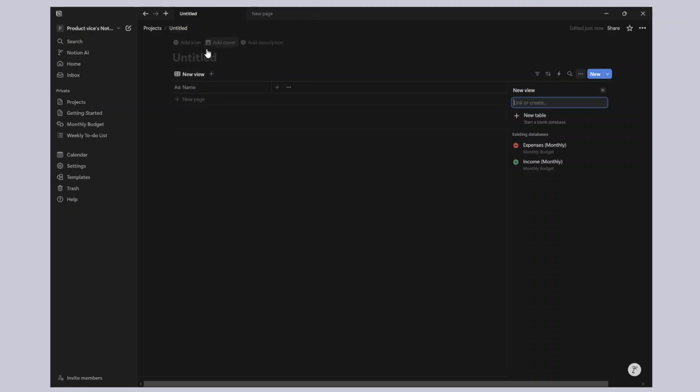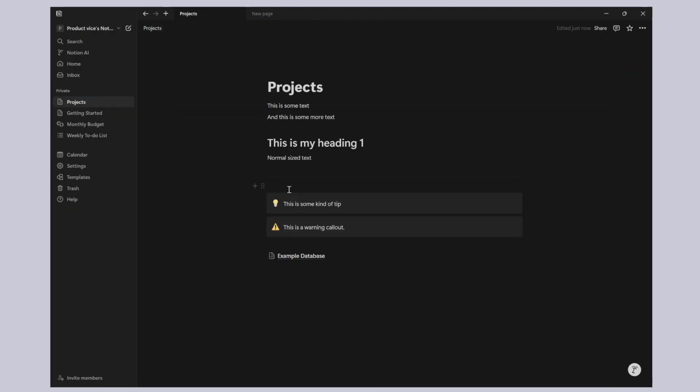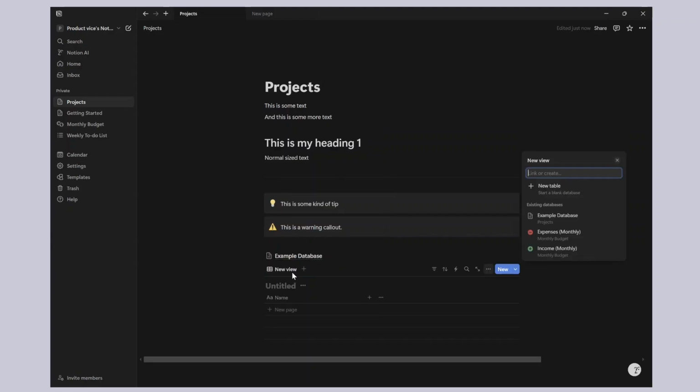And you can see that this is an untitled page, and I can just name it, let's say, example database. What's happening is this example database itself is a whole page, and the whole page is basically a database itself, which is inside the projects page that we were working on previously. I can just go back to the projects page now, and I will create an inline database instead of a full page one. So I'll go slash database, and I'll just say inline, right? And so now I have an inline database that is within the existing page itself. I did not end up creating a new page, and now I can see this database with the other content right here as well.